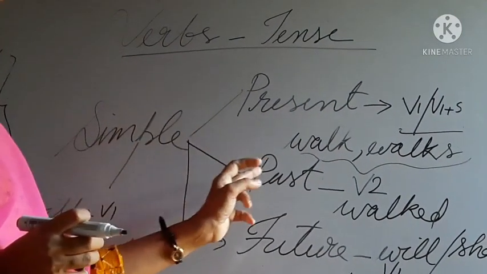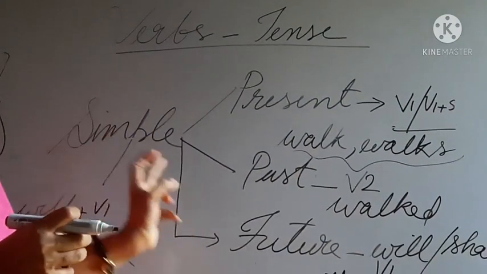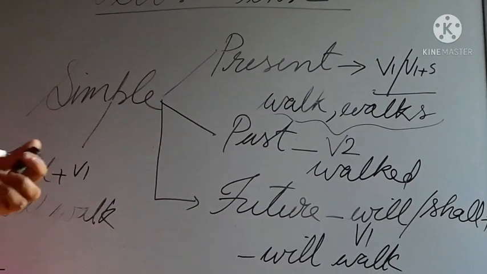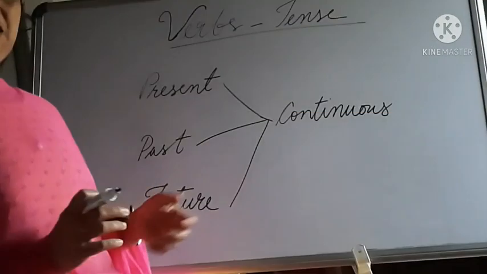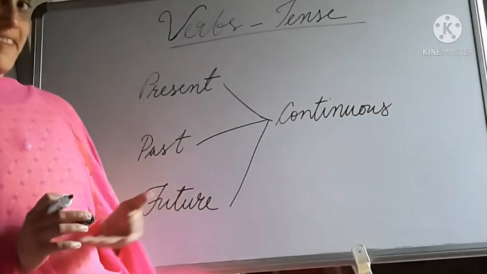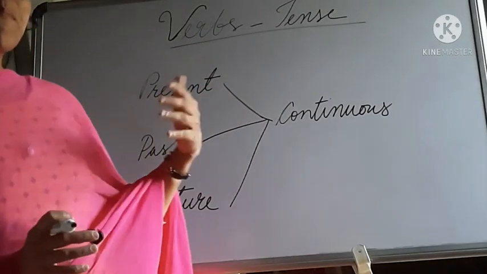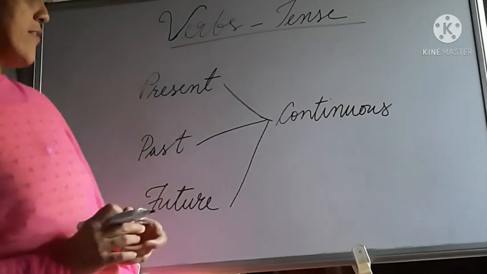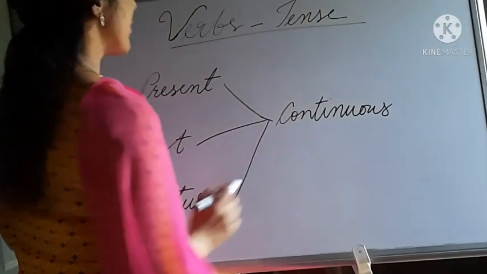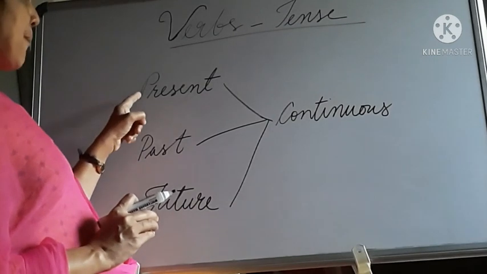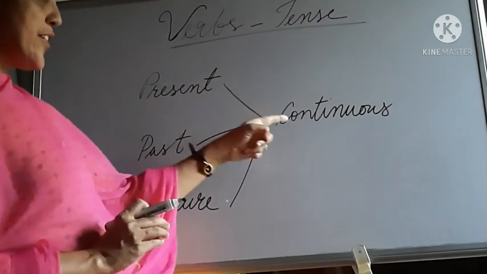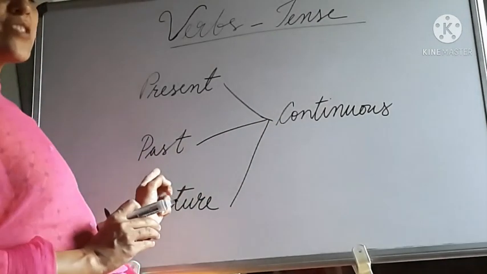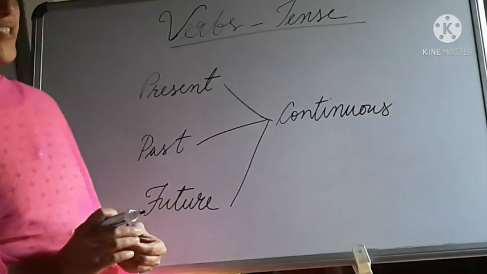In the case of simple past tense, it is V2. In the case of simple future, it is will or shall plus V1. So that's about simple, the first form of the tense. We already studied that simple is the first form and the second one is continuous. What is that? Continuous form. In the case of present tense there is present continuous, in the case of past tense there is past continuous, and in the case of future it is future continuous.